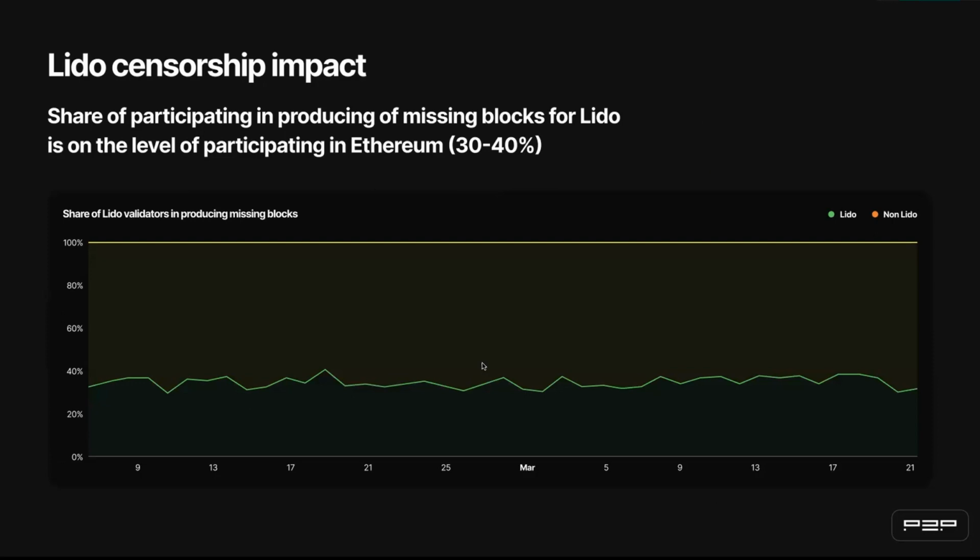This plot demonstrates the share of Lido in producing missing blocks. Remember that missing blocks are problem blocks which can appear due to censorship, and we can see that the share of participation in producing missing blocks is on the level of participation in the whole Ethereum ecosystem, 30 to 40%. It's not so bad as, for example, MEV-Watch indicates to us. It's not, of course, 100% participation.